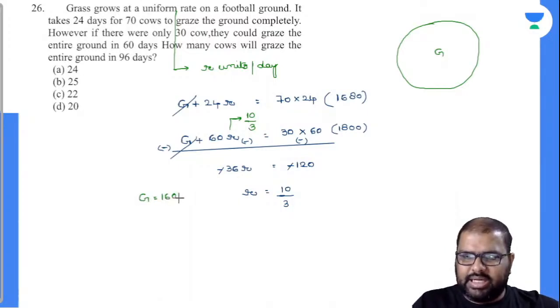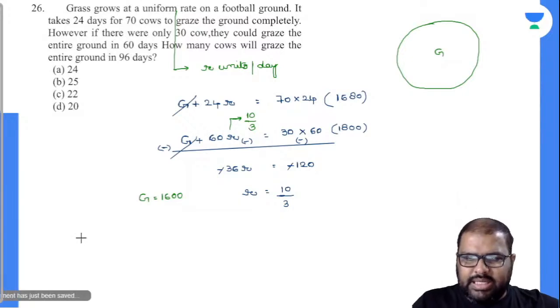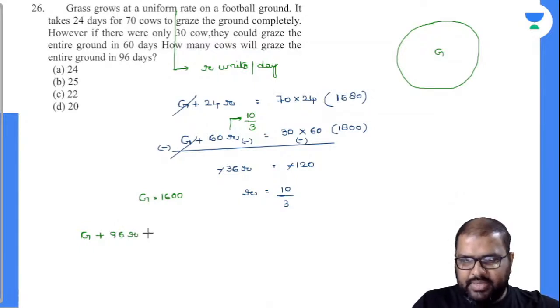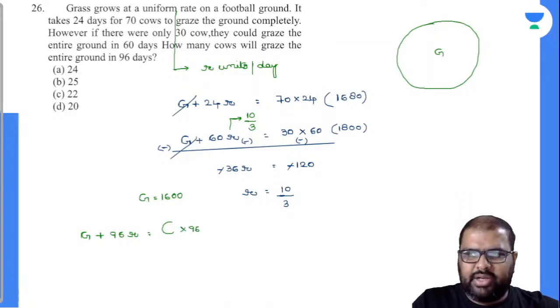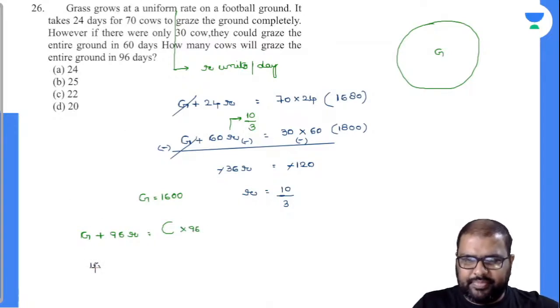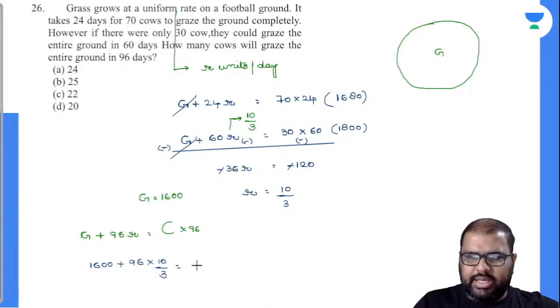1600. Now the question asked is, initially G amount of grass is available on day 1, plus for 96 days this grass will grow at a rate of R units. So this will be grazed by how many cows in 96 days is the question asked. And I know my G value as 1600 and my R value as 10 by 3. 96 into 10 by 3 is equal to C into 96.